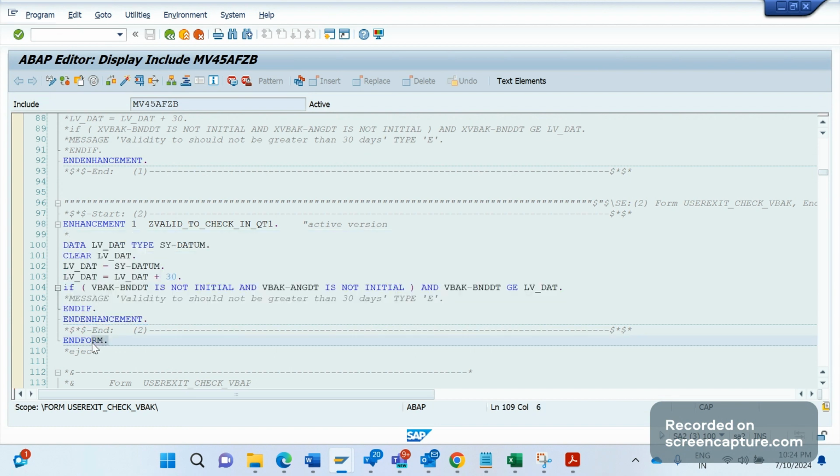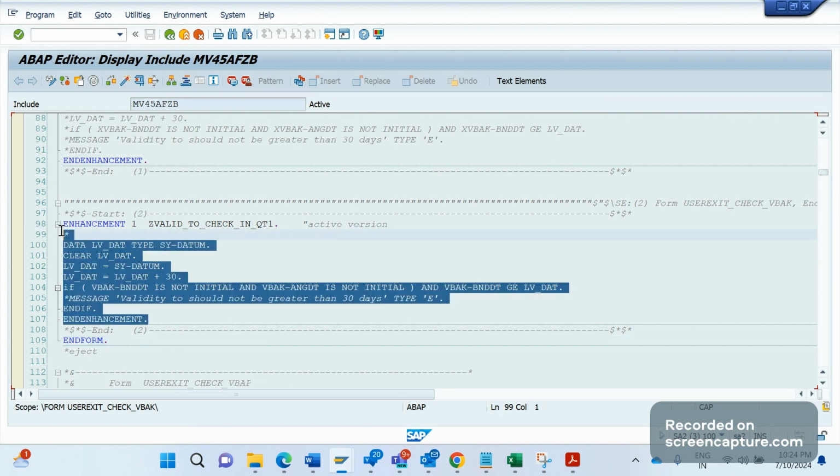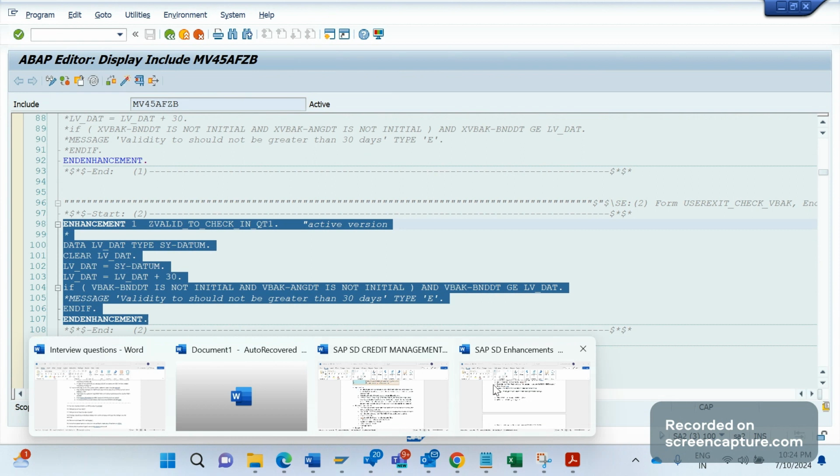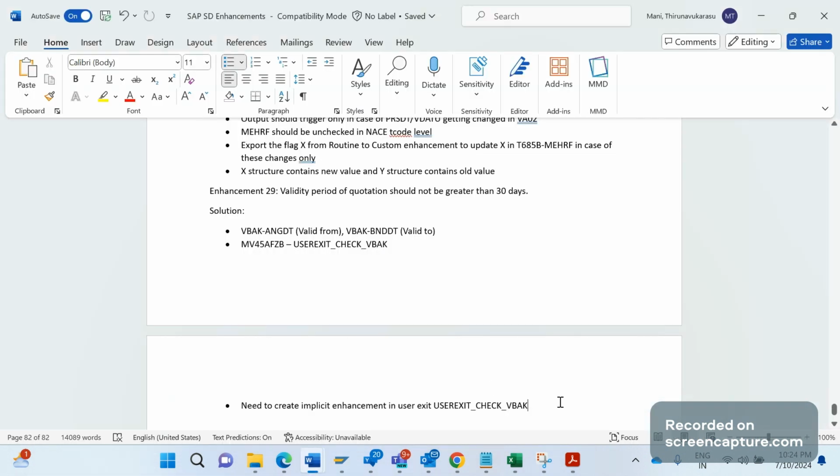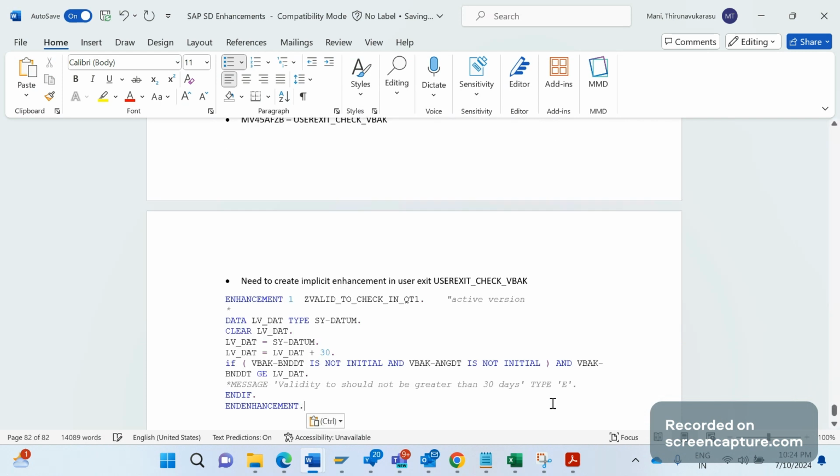Remember that an implicit enhancement can be created only at the start of the form or the end of the form. So at the end of the form, I have created this enhancement. The logic I have added here is as follows. Let me debug and show you how it works.